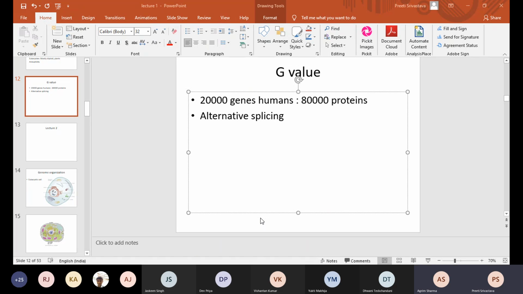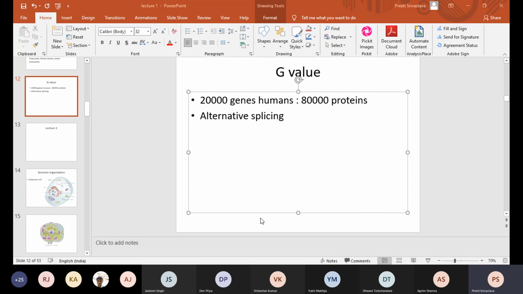There are different combinations, and this accounts for the G value paradox. In the example that I gave you, with 5 exonic regions, one gene is giving rise to maybe 5 proteins.